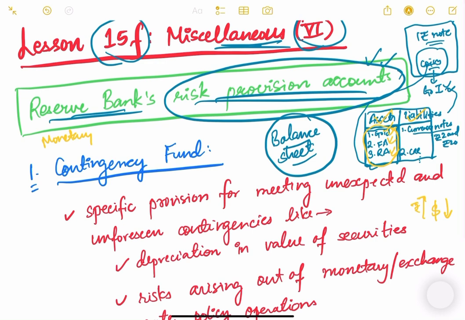So in order to protect that, any institution always has a contingency fund, right? A contingency fund means the fund that they will use in the time of emergency. If there is any financial emergency, when we talk about RBI, they can tap into those risk provision accounts in order to account for risk. Provision means you are keeping some money safe in order to use whenever some vulnerabilities happen, some actual risk emerges in the economy or in the banking sector. Therefore RBI has different types of risk provision accounts.